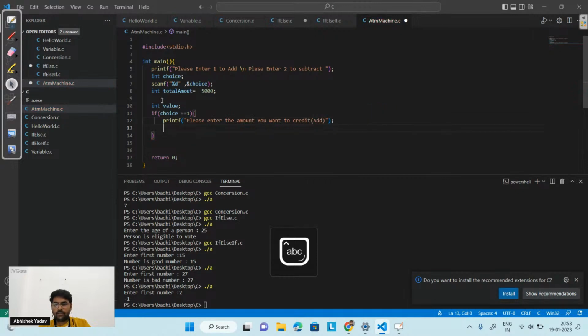And after that I have to use scanf and %d, and since I want to store the value inside value, so &value, that is the address part.